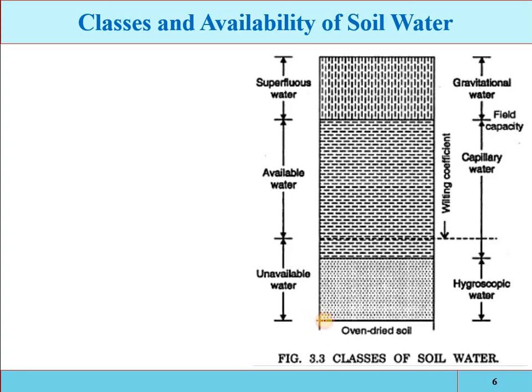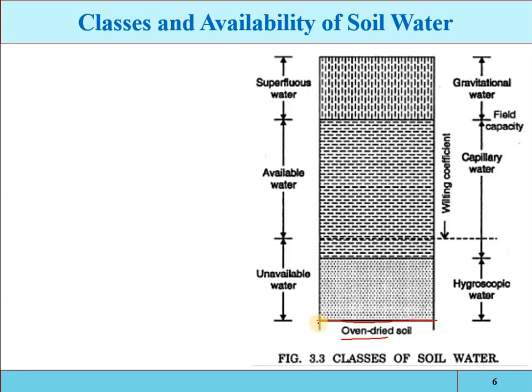For example, you have a soil matrix and dry it in the oven for 24 hours at 104 or 105 degrees C. The moisture content present in the soil will be completely evaporated, and the soil matrix will be free from moisture content.